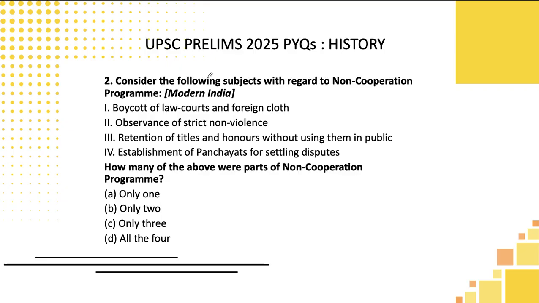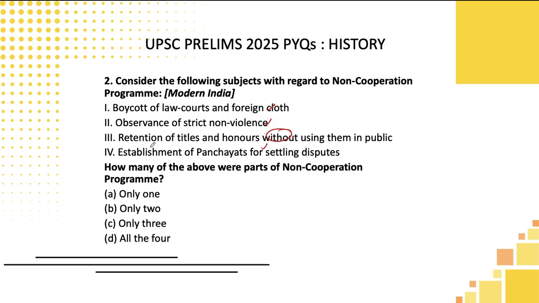Consider the following subjects with regard to the non-cooperation program. So let's read the statements one by one. First statement: boycott of law courts and foreign cloth, observance of strict non-violence, retention of titles without using them in public, establishment of panchayats for settling disputes. So most of these came in a manner of protest, especially the non-cooperation movement.